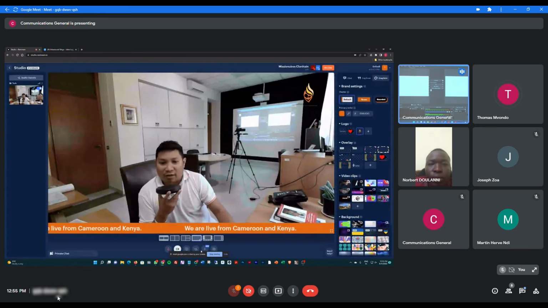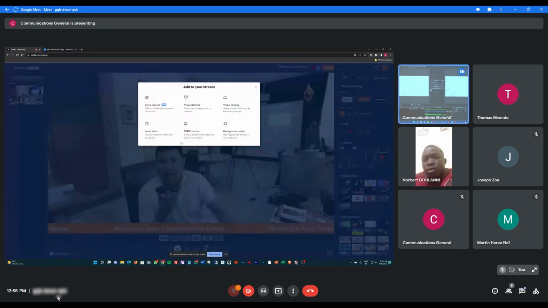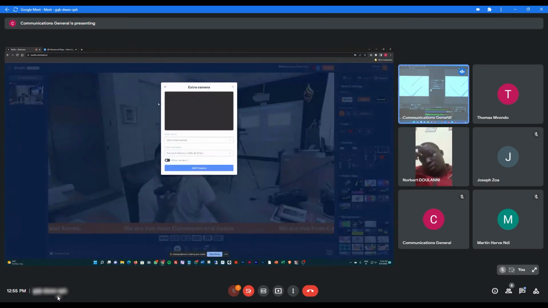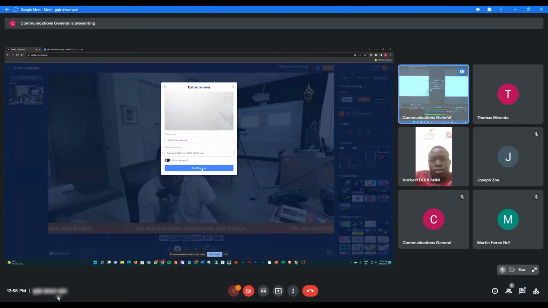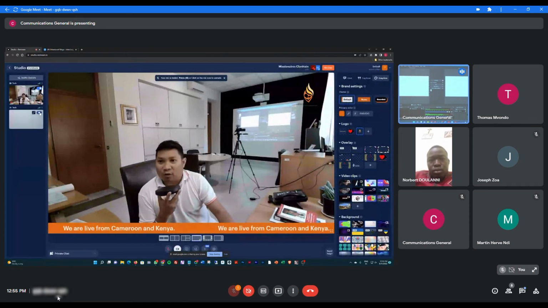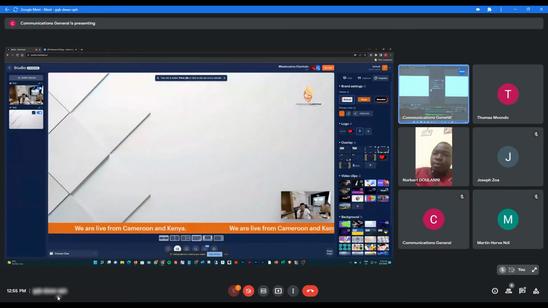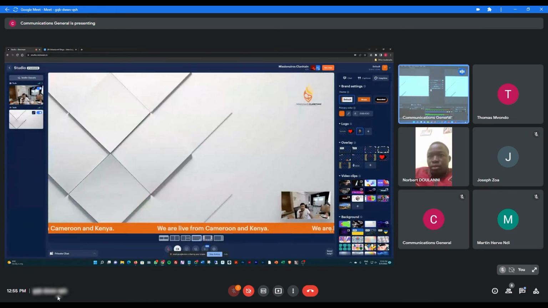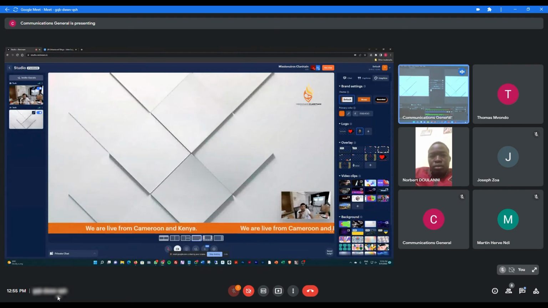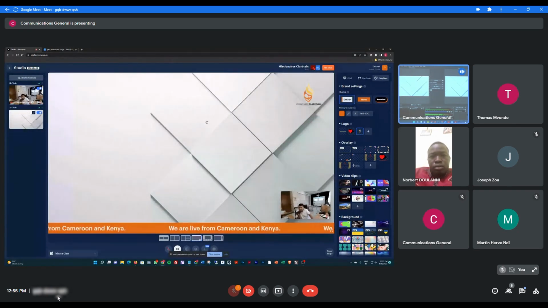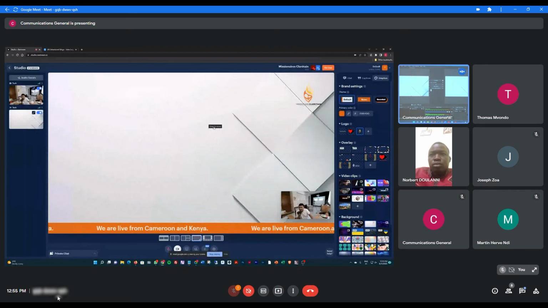Then from here, you also add the source coming from OBS, the OBS virtual camera, and then add it. So you have the two already. But this one should be on top, and then the other one is the camera of your translators. This is the OBS virtual camera, which is coming from your OBS.